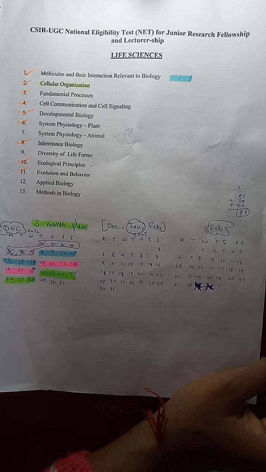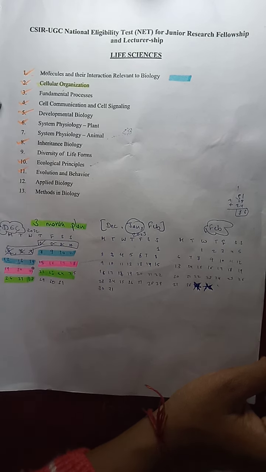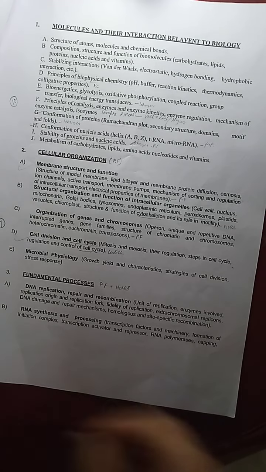So approximately we are targeting 9 to 10 units, and each subject will get 7 days, and in 7 days we'll cover all the theory, which is covered by my personal notes, and in between everyone should do the PYQs by themselves.